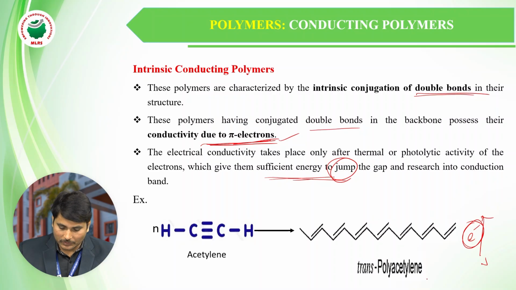One of the best examples is trans polyacetylene. Trans polyacetylene is one of the best examples of a conducting polymer.